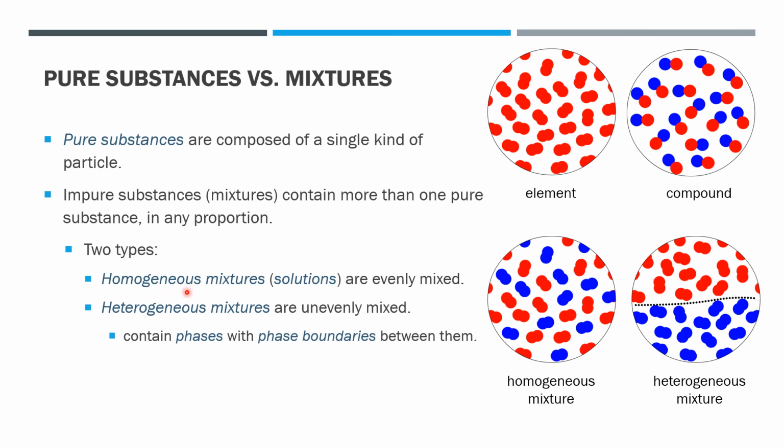Before we leave this slide, though, I want to point out how these things are spelled. There's a little E there that comes after the N in homogeneous and heterogeneous that you have to put in. That's kind of important when you're typing this in as an answer to questions in the homework. If you spell it wrong, the homework won't necessarily recognize your answer. So learn to spell these two words correctly.